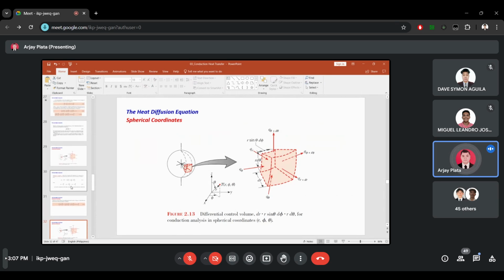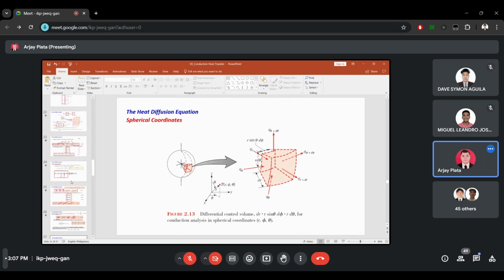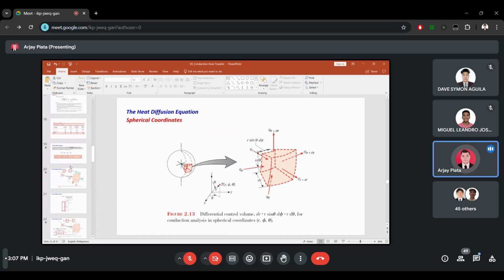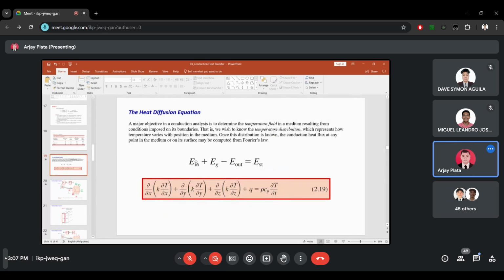So you'll just start with energy balance, like what we did on the cubical control volume. From that you can determine the energy coming in, energy generated, energy coming out, and energy stored.